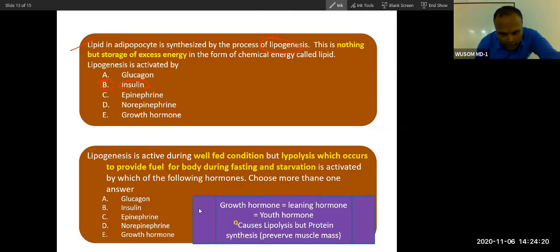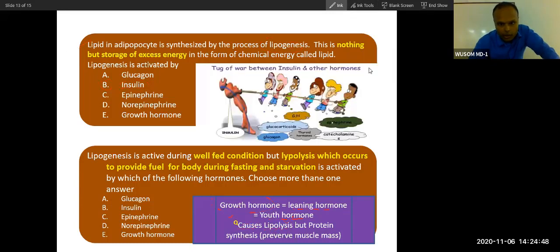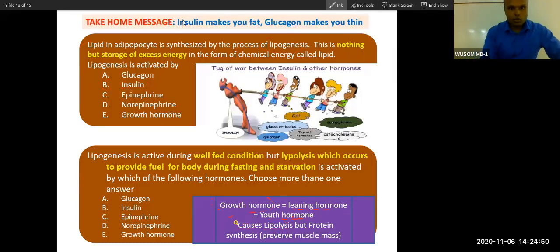There is a very important hormone called the leaning hormone, growth hormone. What does it do? It only causes lipolysis, but not proteolysis. It will cause protein gain. So this is called the leaning hormone, the youth hormone. Remember this. I have also seen the same question in NBME and USMLE. It is asked very frequently. So the take home message is insulin makes you fat and glucagon makes you thin. Simple thing.